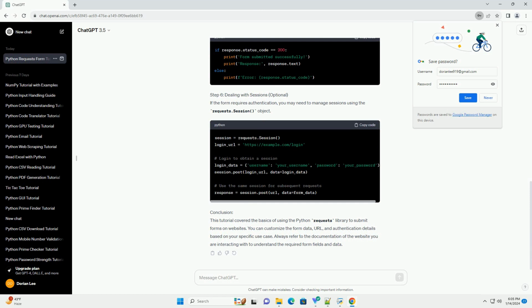Step 4. Make a POST request. Use the requests.post method to send a POST request to the form's action URL. Replace the URL with the actual URL of the form.